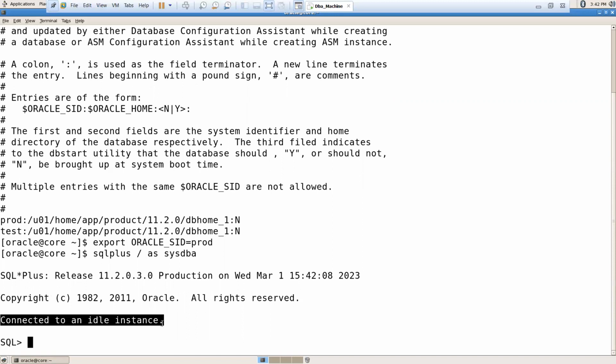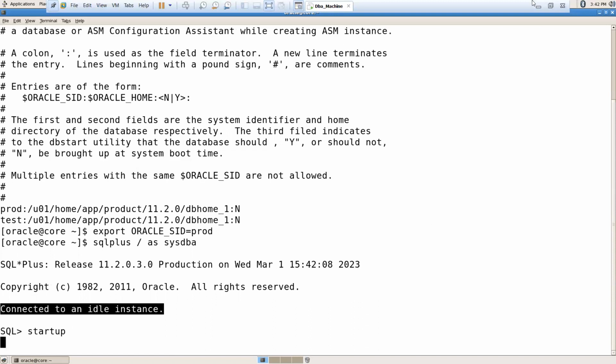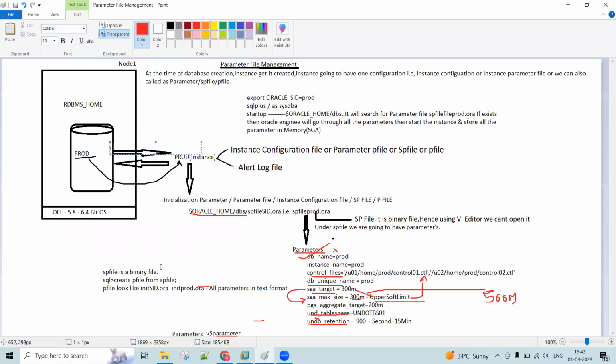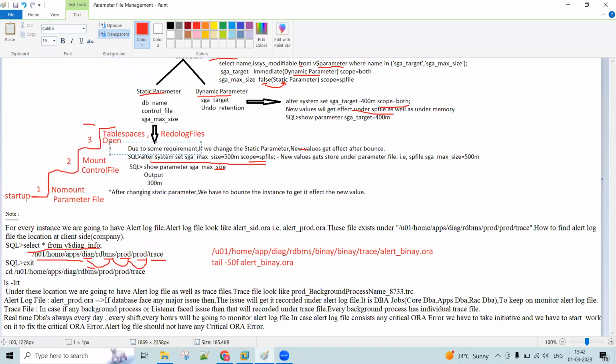So in that case, what you have to do, you have to start the instance. So how to start the instance? With the help of the command startup. So now startup, and what will be happening in the backend? Whatever I kept here, it will go to the nomount stage. So for the nomount stage, what is required? Parameter file. If the parameter file is there, then only you can go to the nomount stage.